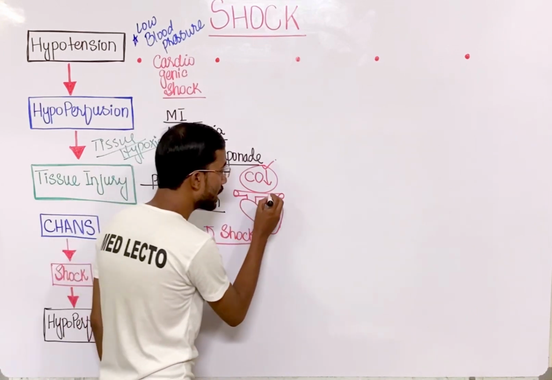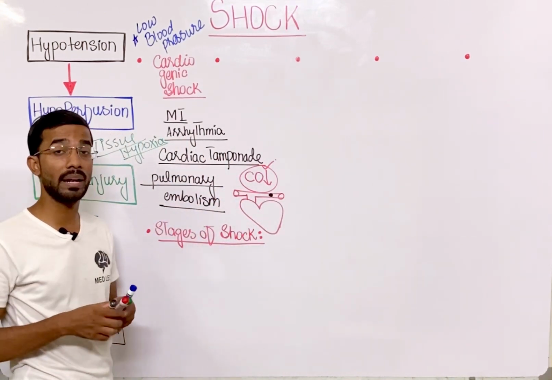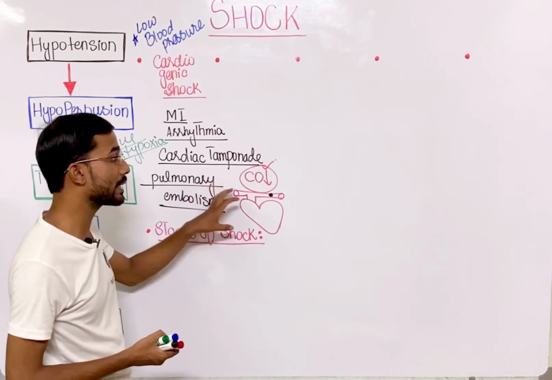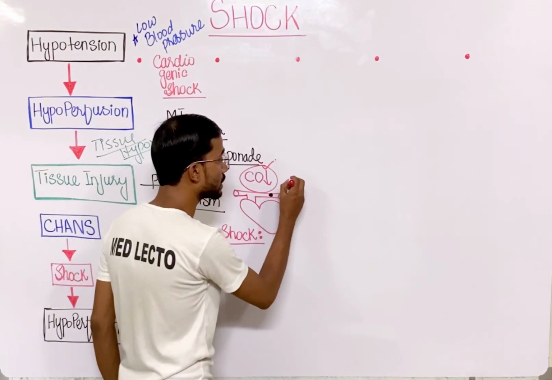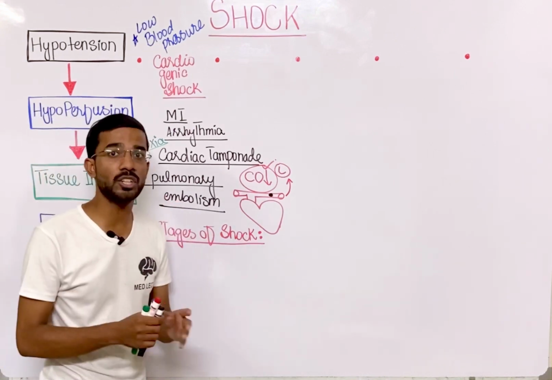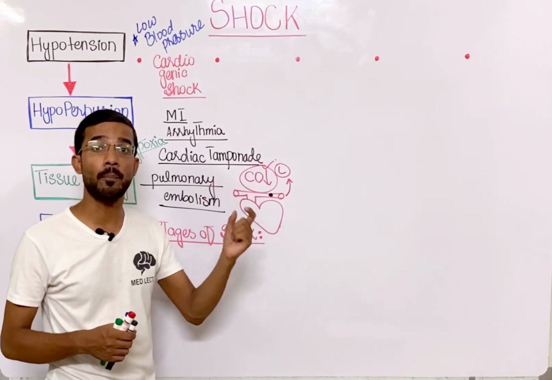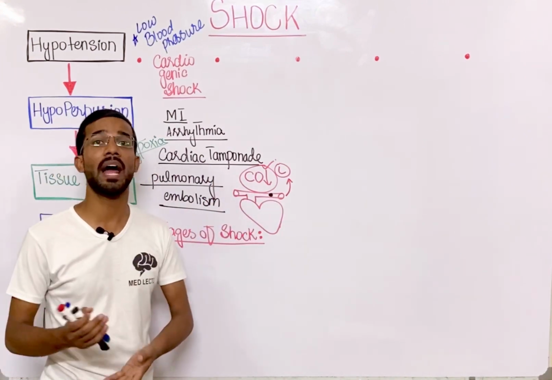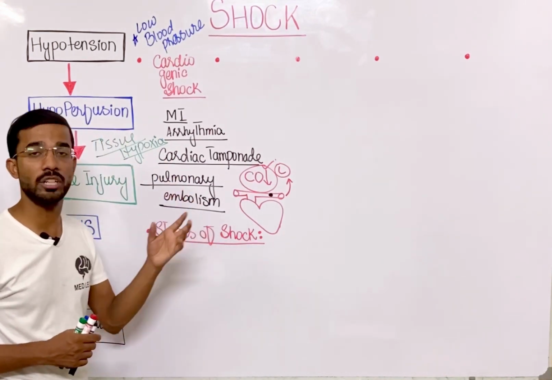Whenever there is a blockage of the pulmonary artery due to some thrombus, the blood cannot go towards the lungs. The pulmonary artery goes towards the lungs, and when there is an obstruction in the flow of blood towards the lung, the blood will not get properly oxygenated, and ultimately oxygen is not properly supplied to the tissues of the body. That can also go towards cardiogenic shock.